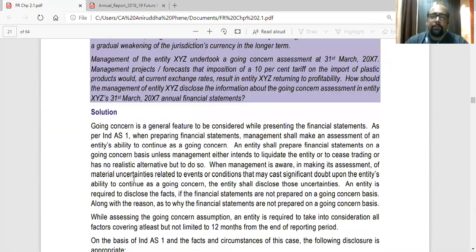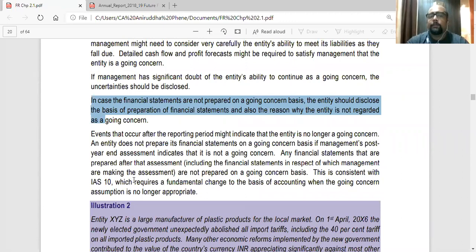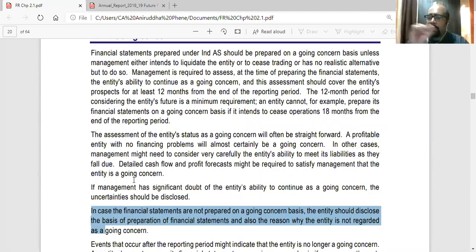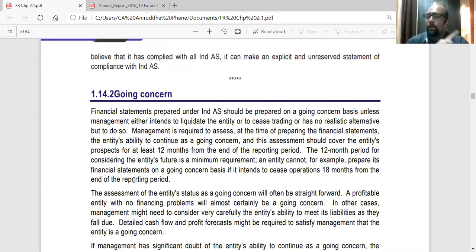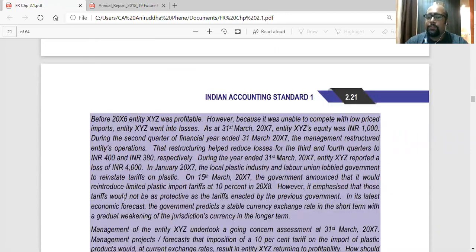Okay, so this you can do at home. So when you write the next point, first we wrote about true and fair presentation. Now second is going concern. In going concern, write 3 paras. Apart from that, the solution of this illustration to page 2.21.